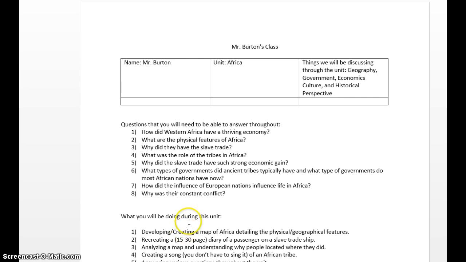So this unit is Africa, and the things we're going to be discussing about Africa are the geography, the government, the economics, culture, and historical perspective throughout all of Africa.